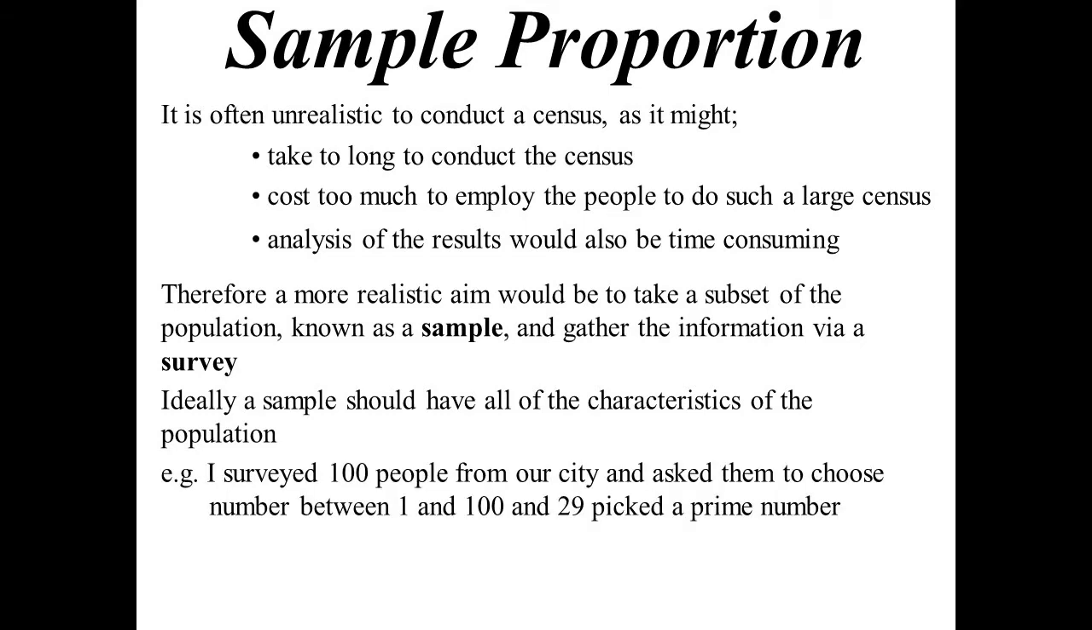So I went and surveyed 100 people now from the city because 1 million turned out to be time consuming. We asked them to choose a number between 1 and 100. And in my survey, 29 of them picked a prime number. So the sample proportion would be 29 over 100. And you'll notice the notation for sample proportion: we put a caret over the p. So 29 over 100, 0.29. And that is different from our census. But again, it's unlikely that it will be the same.